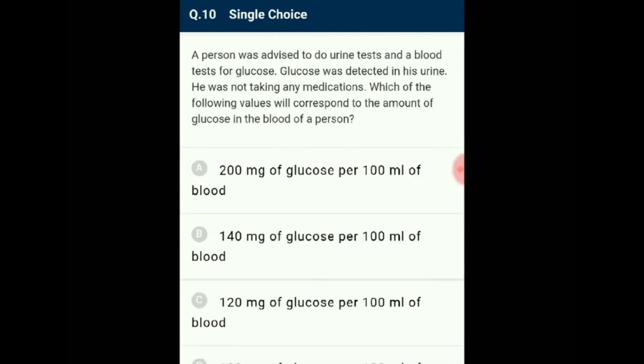Question number 10. A person was advised to do a urine test and a blood test for glucose. Glucose was detected in his urine. He was not taking any medications.